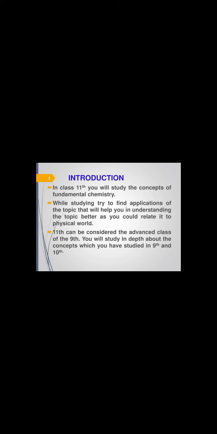So please, whatever you study in the classroom, go out and try to explore it. Find out what is in the society, what is in our surroundings, and try to apply it in practical life. Only then can you understand whatever you are going to study. Whenever you study any topic, try to understand it and relate it to the physical world.